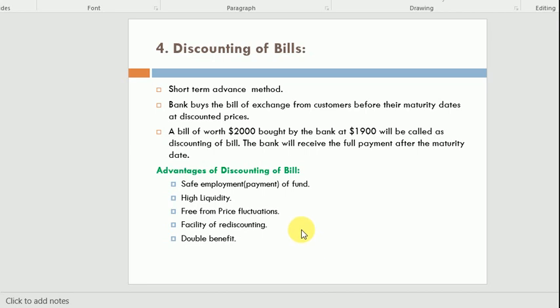So hope you will understand, dear students. These were the 4 types of bank loans, which are majorly sanctioned by the bank.